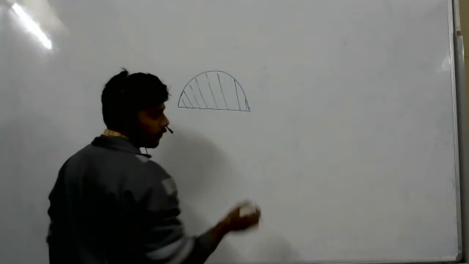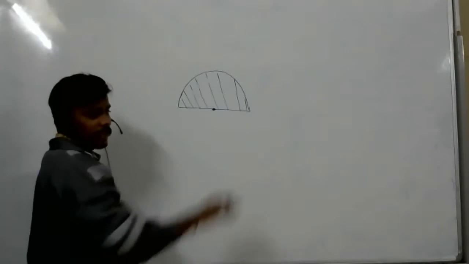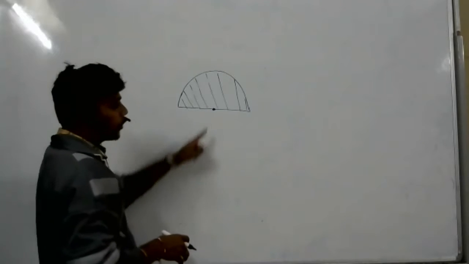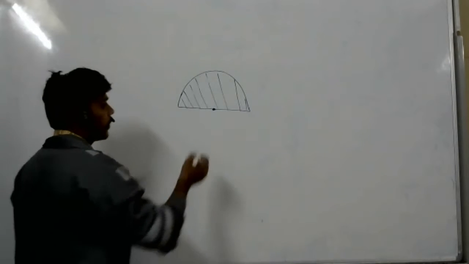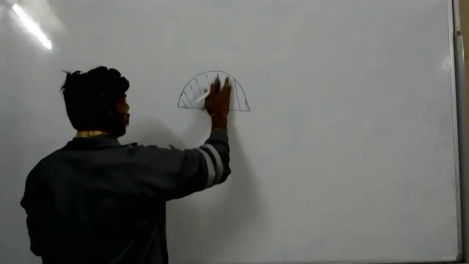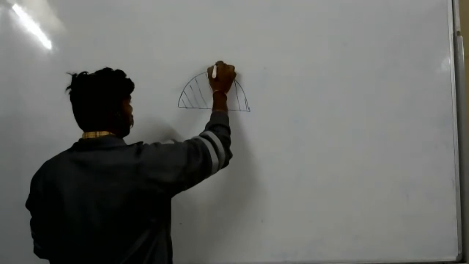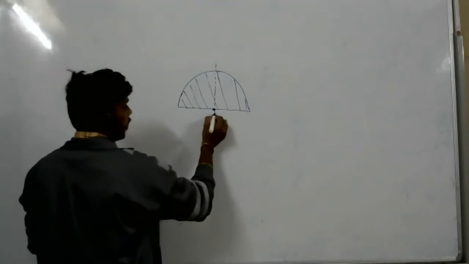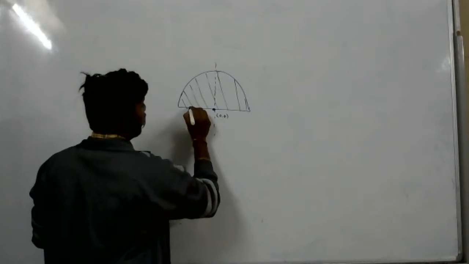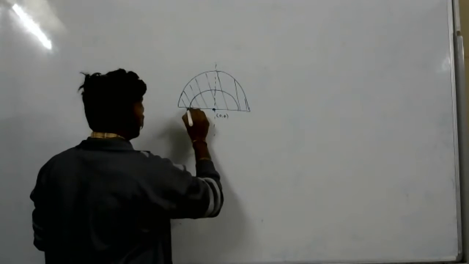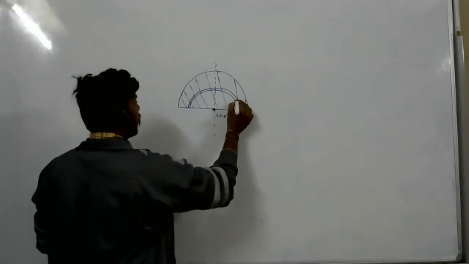Now along the x-axis, if you want to take the center of mass, it will be here at the center along the x direction. But in the y direction, it won't be exactly in the middle. Like, the down portion mass will be different, the up portion mass will be different. Take it as (0, 0) or something like that. Now what we have to do, we will take one small wire, we will cut a small wire.